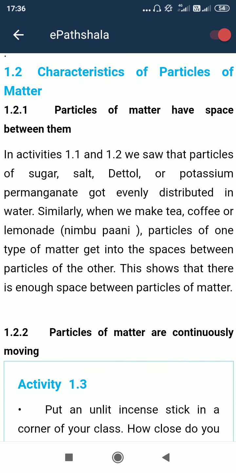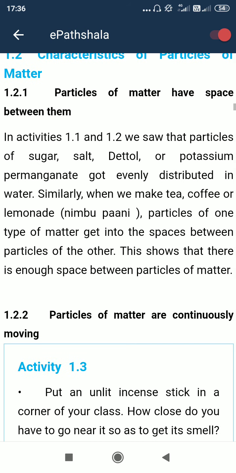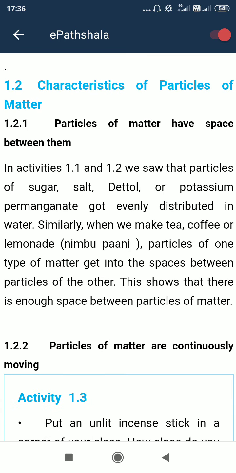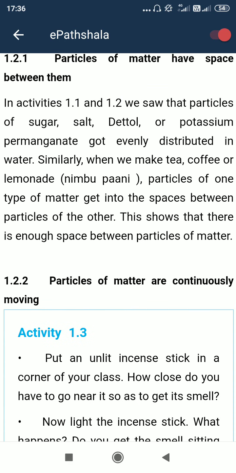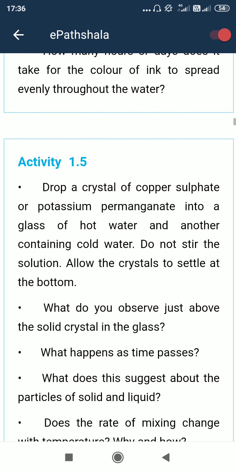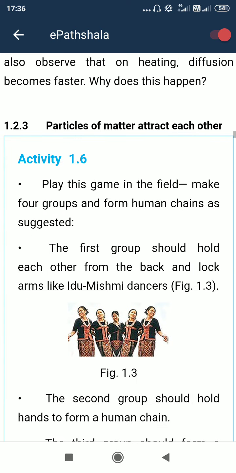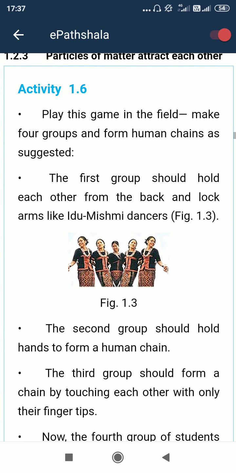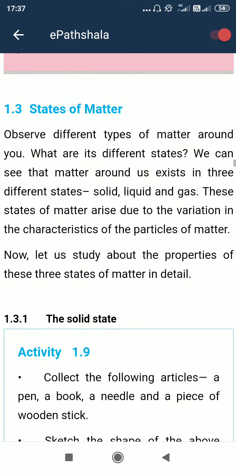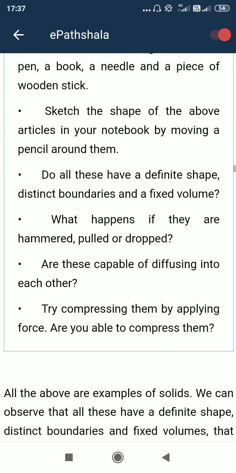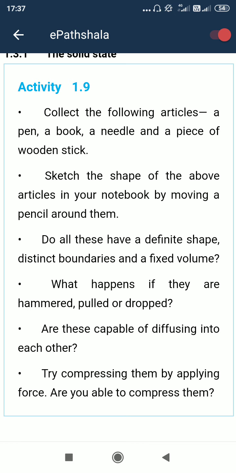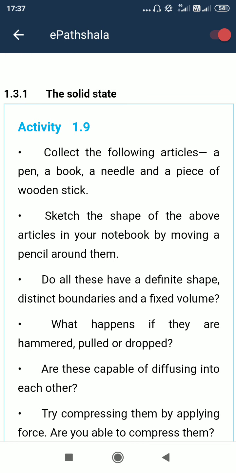So characteristics of particles of matter. Particles means the molecules, you may imagine. Okay, so I have already discussed this part. Characteristics of particles in matter: solid state, liquid state, and gaseous state, these I have discussed already. Particles of matter attract each other, that is discussed already. Okay, states of matter. Solid state, basic features I have discussed already, and some other features I should say here.